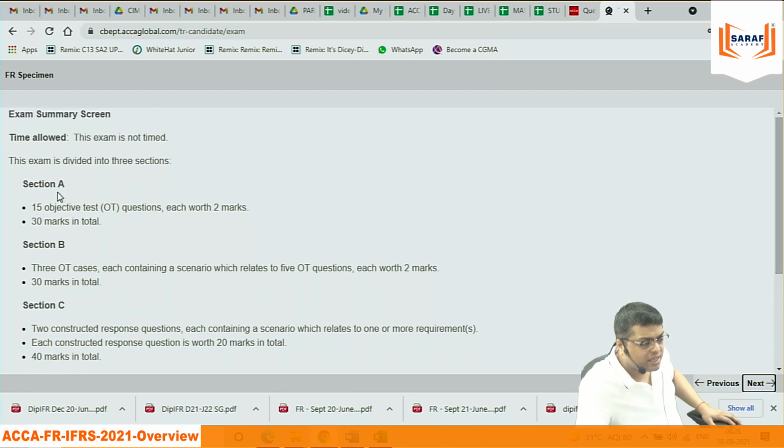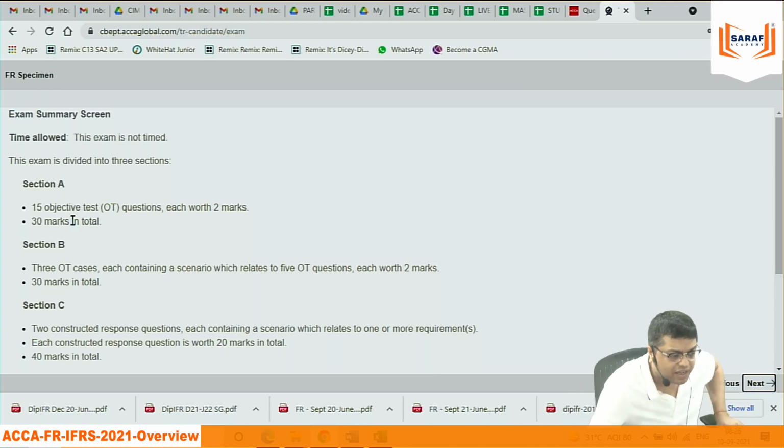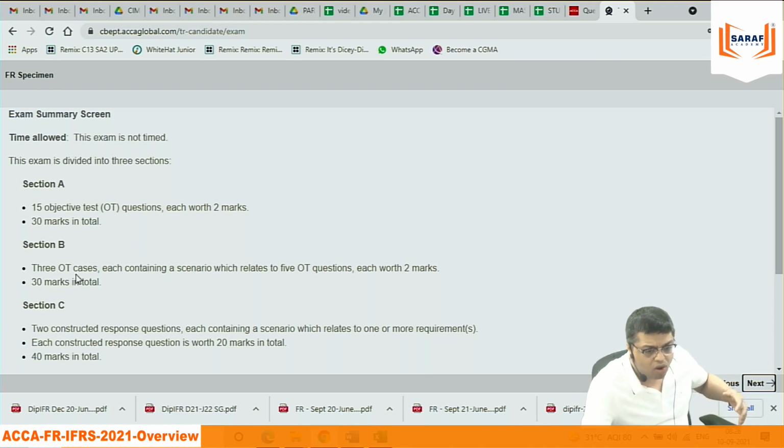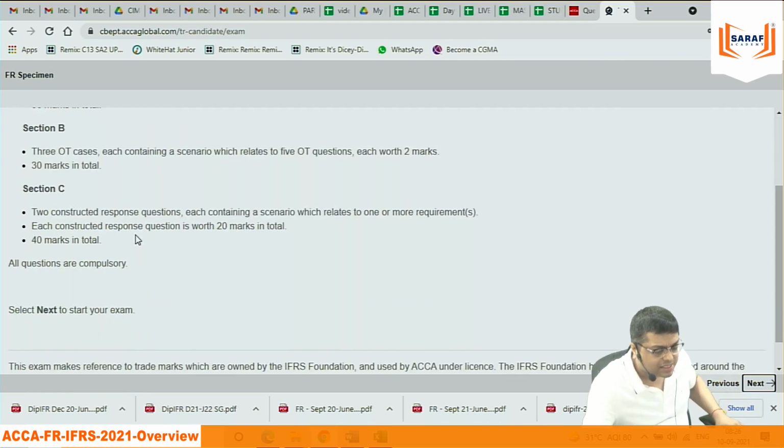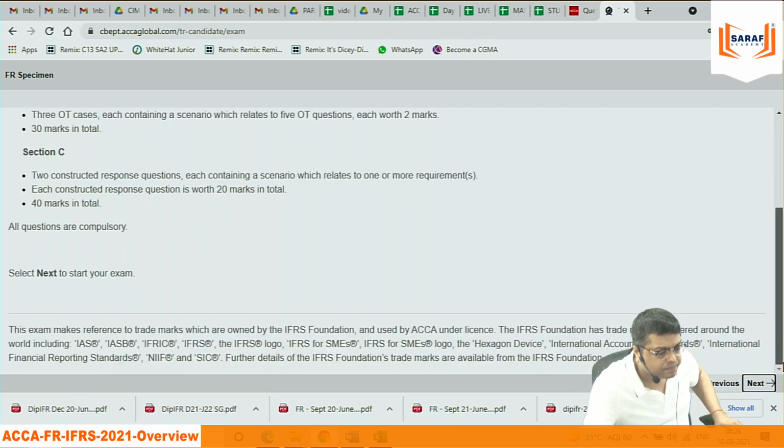Now in ACCA there are 3 parts, section A, B, C. Section A has 15 objective type questions of 2 marks each. Section B has 3 objective type questions only, but based on 3 scenarios. And section C, just like the IFRS exam, has 20 marks, 2 questions.